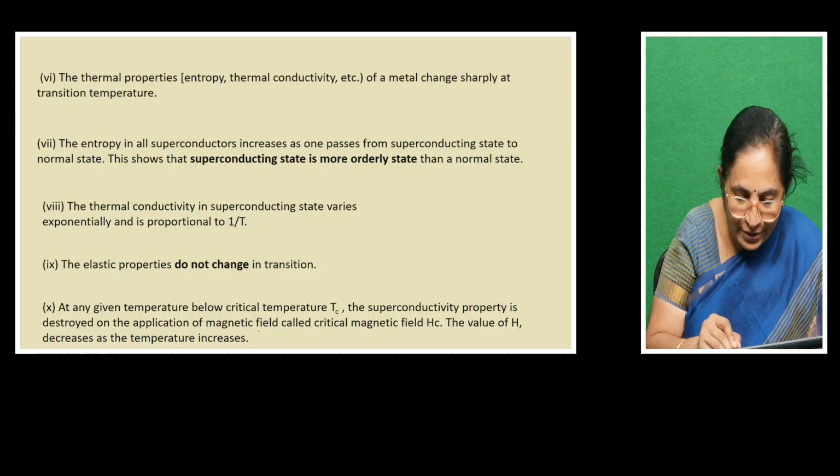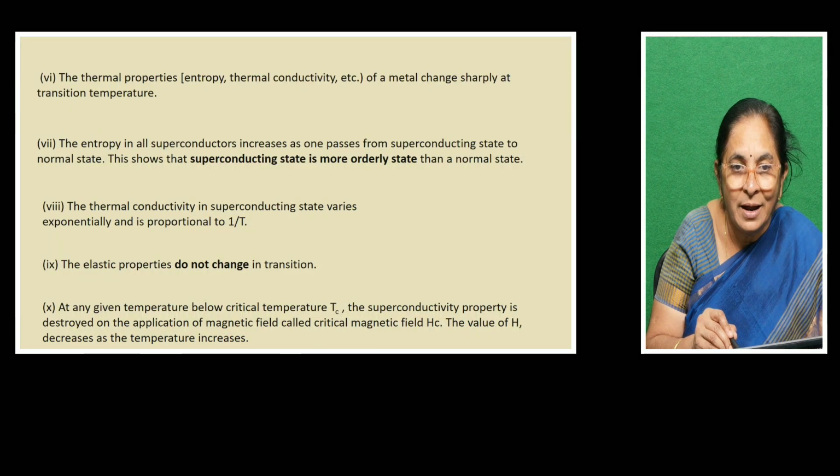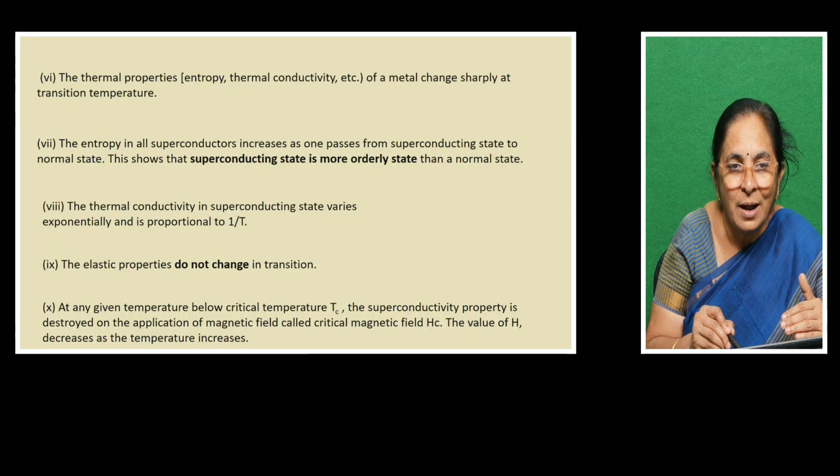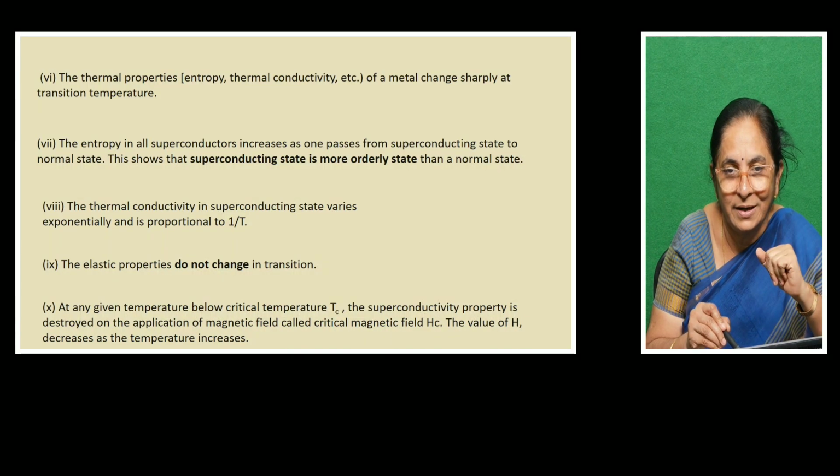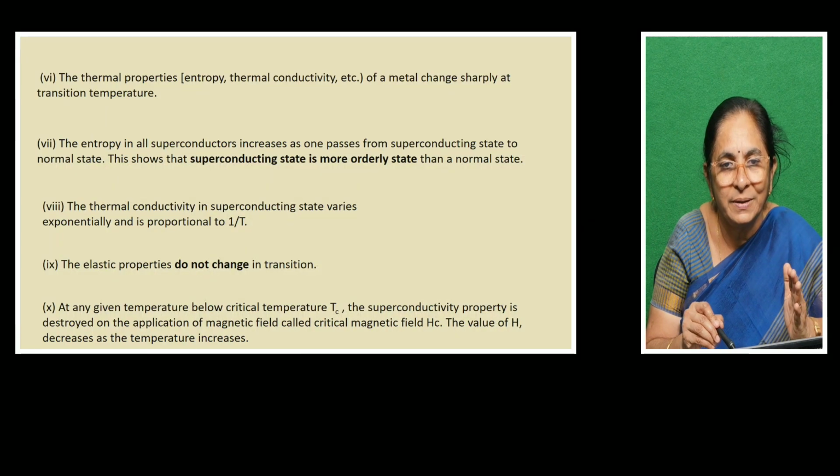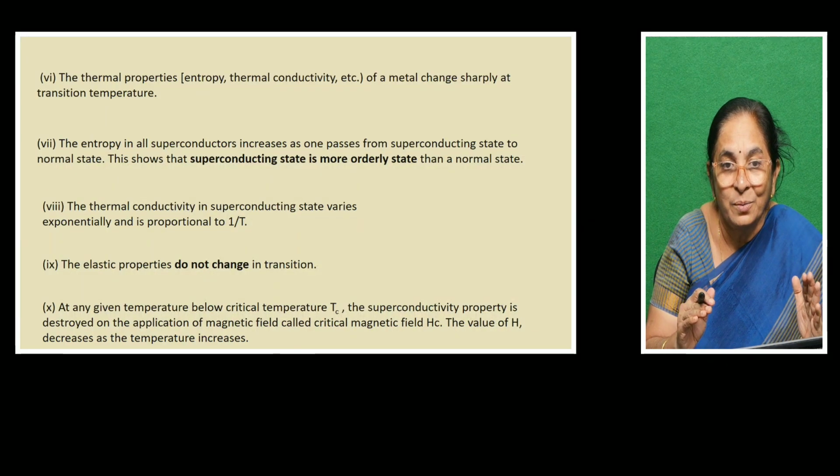What they have observed is that when the substance is below Tc, it is a superconductor. When we apply the magnetic field and increase it, at a certain value of the magnetic field it loses the superconducting nature. Below the critical temperature it is in the superconducting state, provided there is no magnetic field in the surroundings.